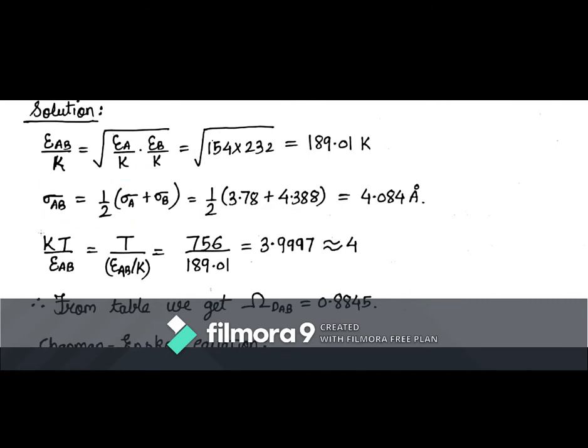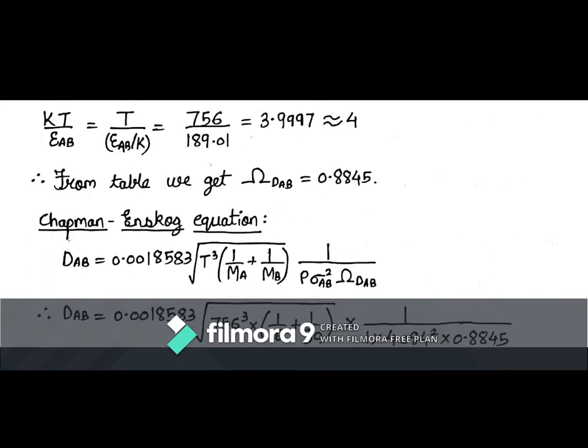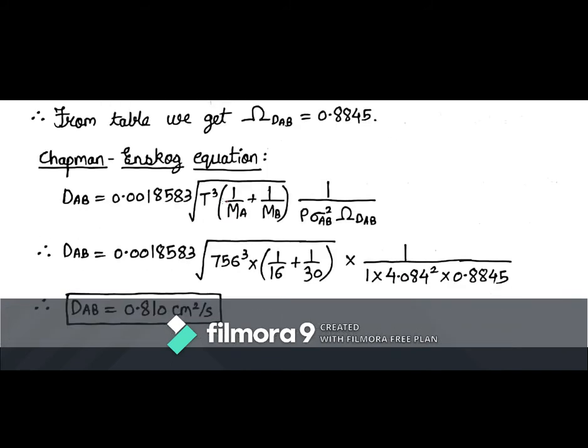By using the above equation, we can find the value of KT by epsilon AB, and by using this value of KT by epsilon AB, we can find out the value of collision integral from the given table. Now substituting all these values into Chapman-Enskog equation, we get the value of diffusivity as follows.